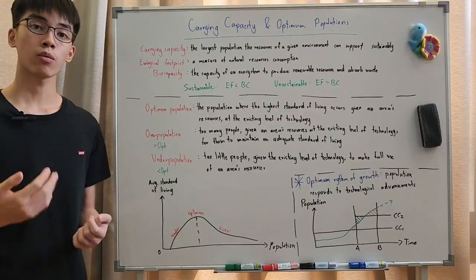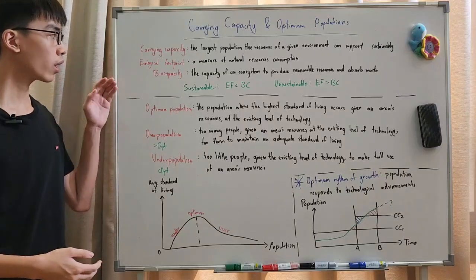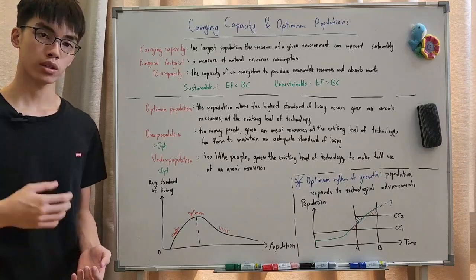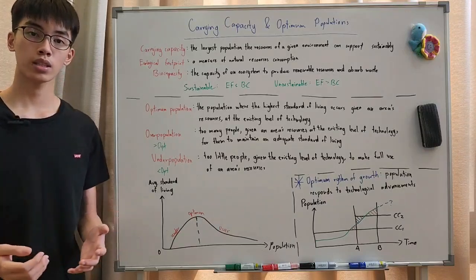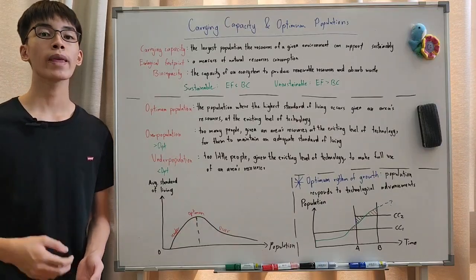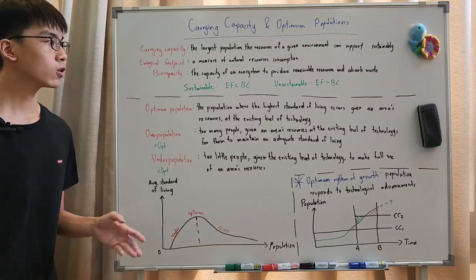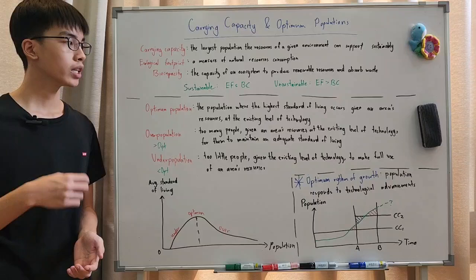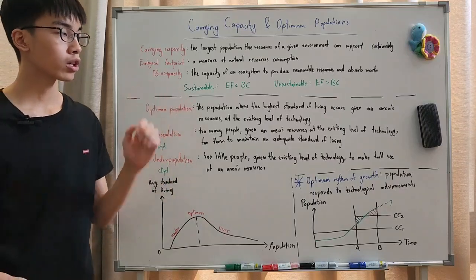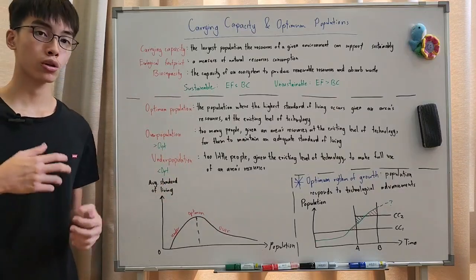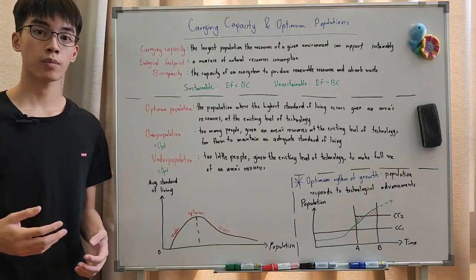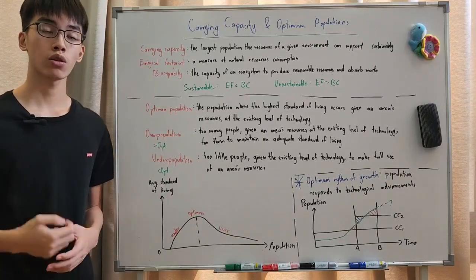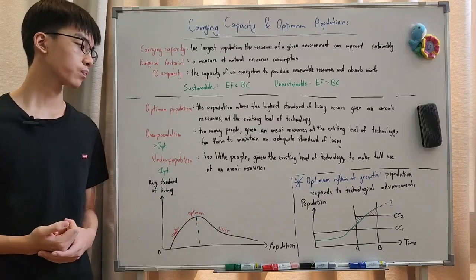And two things that you can compare to see if you're sustainable or not are your ecological footprint, which is your consumption of natural resources, and biocapacity, which is the capacity of the ecosystem to produce renewable resources and absorb the waste that we produce. So when you compare them, if your ecological footprint is lower than or at your biocapacity, then you're being sustainable. But if your ecological footprint is greater than biocapacity, so you're using up resources at a rate that the environment cannot make up, you're using your resources at an unsustainable rate.